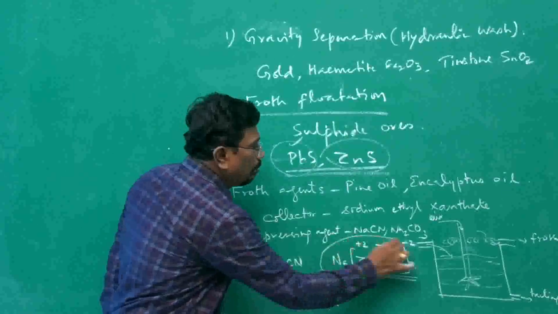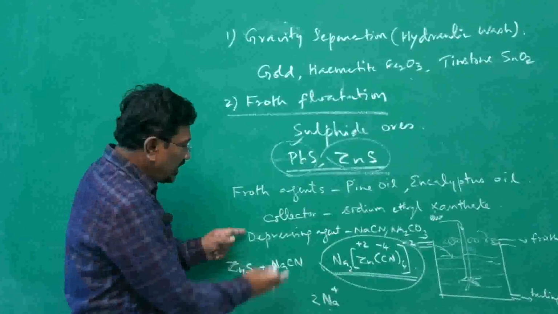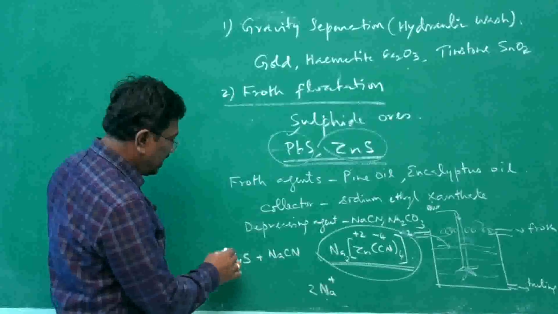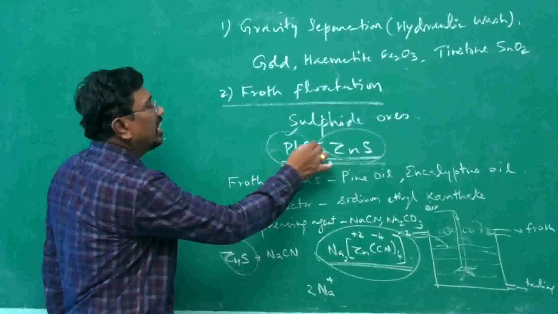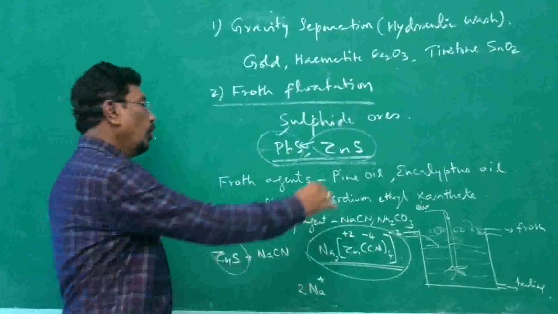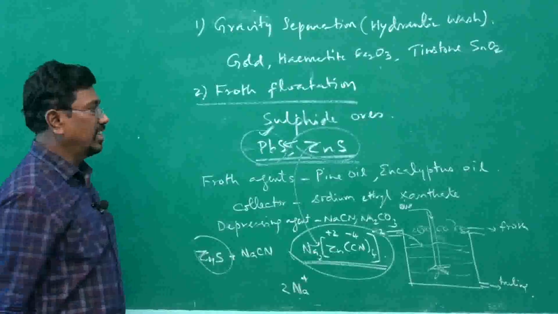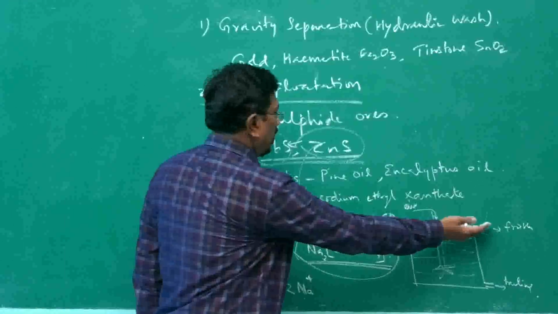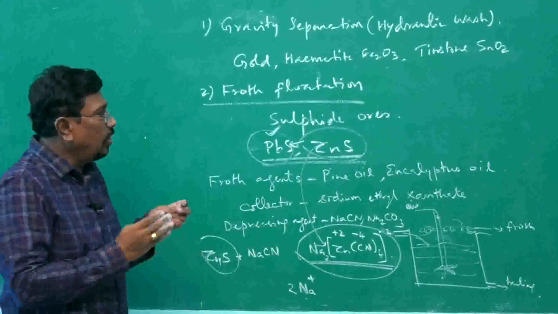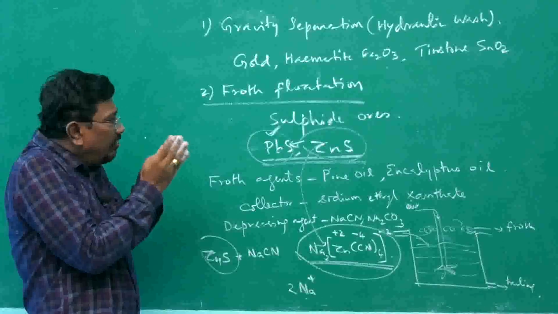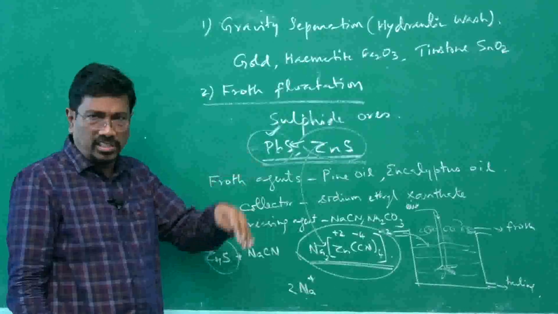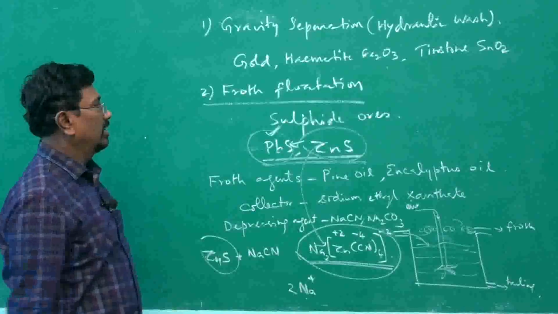So, it forms such a complex. Once such a complex is formed, zinc sulfide will not interfere with lead sulfide. It will go into the solution. We can concentrate lead sulfide. In the froth, we will be getting only lead sulfide. This is how, if an interfering sulfide ore is present, it can be separated.